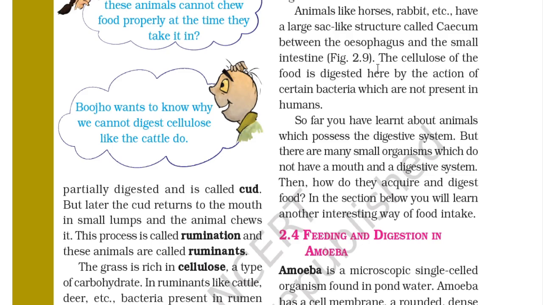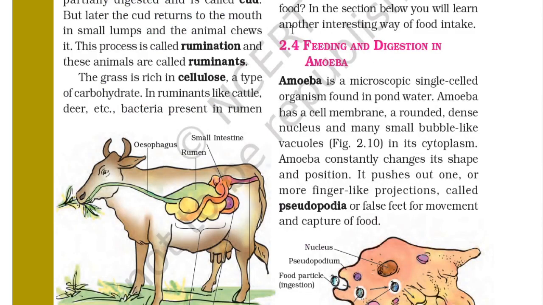So it is very clear. The grass is rich in cellulose, a type of carbohydrate. The ruminants like cattle, deer, etc. digest it with the help of bacteria present in the rumen. You can see the esophagus. Here is the rumen and here is the small intestine of the cow.